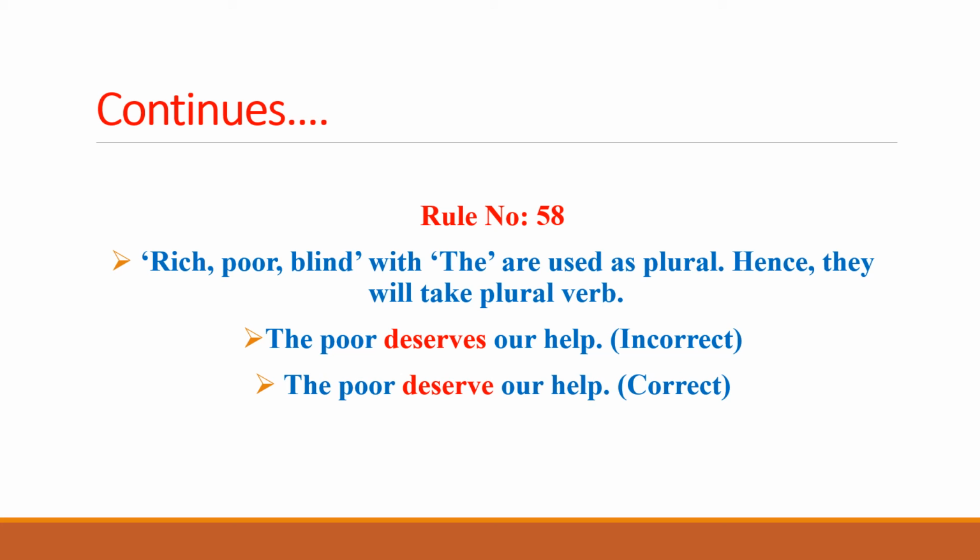Let's look at example number one. "The poor deserves our help." You know that "poor" has been preceded by "the", and it has become the plural form of the noun. So with the plural form of the noun, it is incorrect to place a singular verb with that one. So "deserves" is the incorrect form of the verb here. Rather, we have to use "the poor deserve our help."